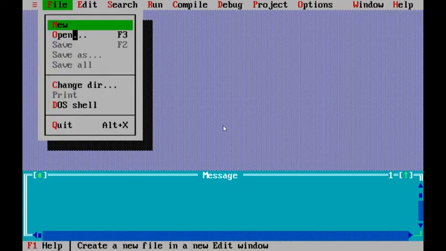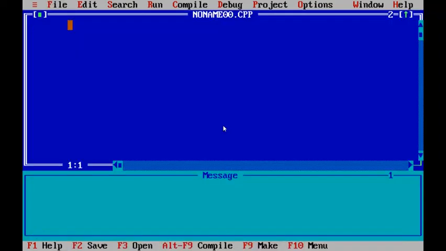Click on the File menu, New option. For getting the new file, type the program: #include <stdio.h>. This is the standard input output header file, to include the input output library files in your program.